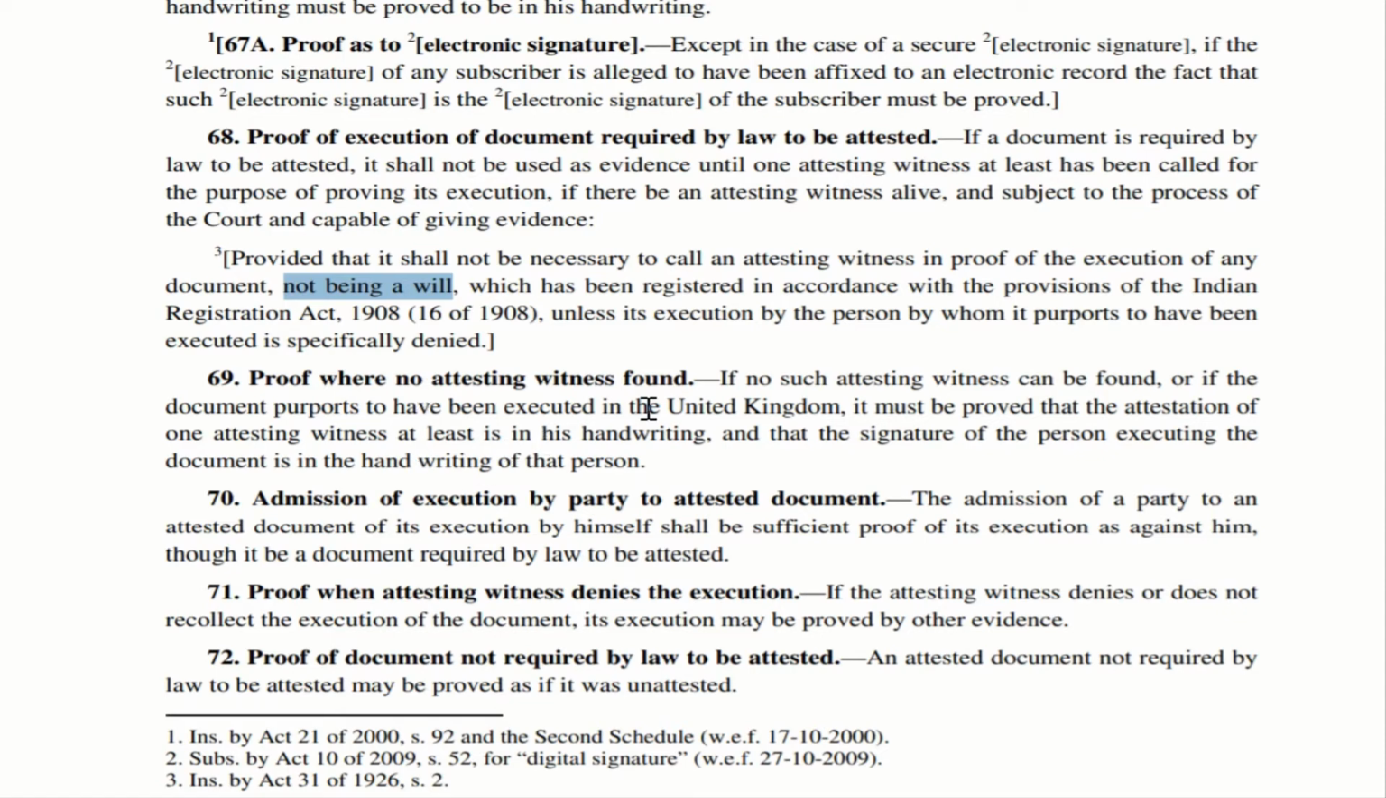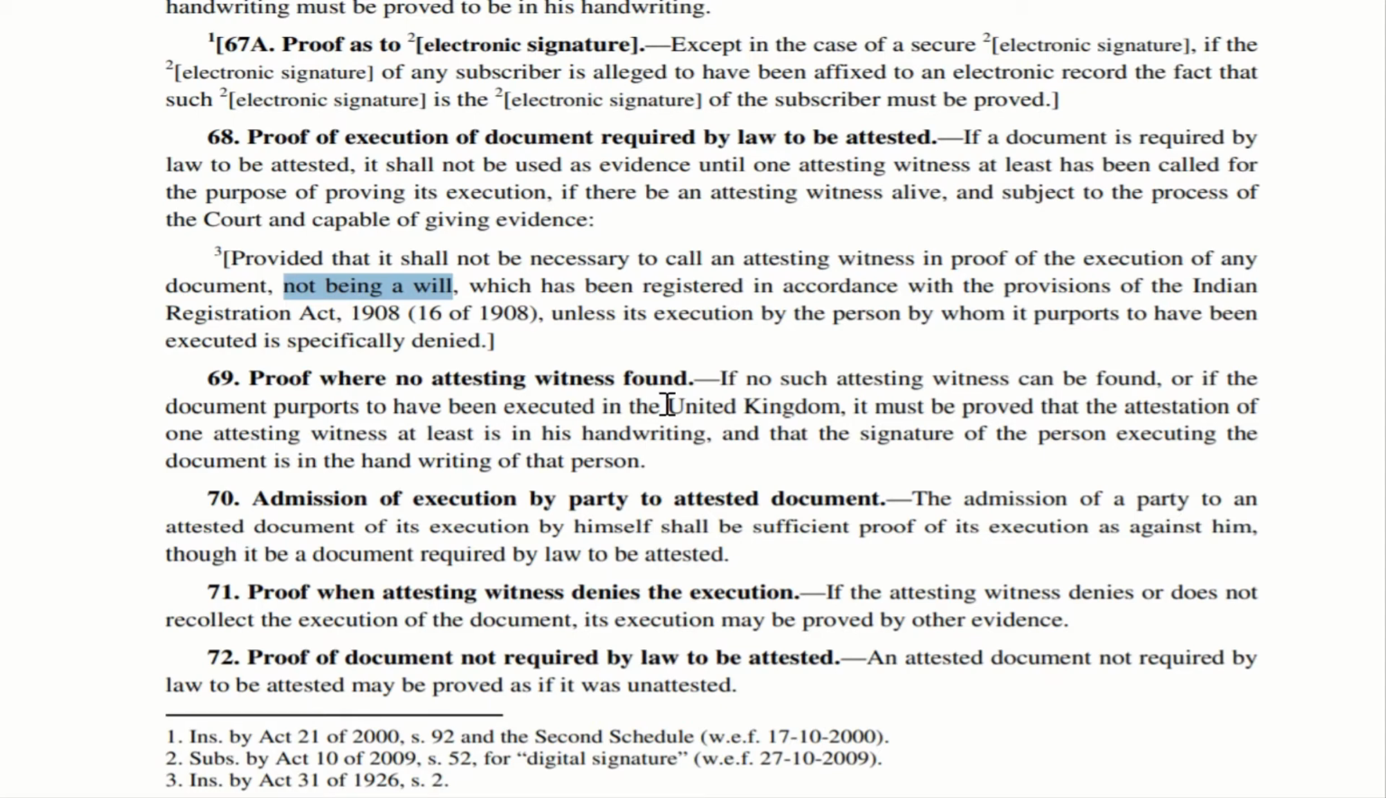Proof where no attesting witness is found. Imagine a situation where a person has been a witness to a particular document and he cannot be found. In that case, what can be done? In that situation, it is obvious that the attesting witness cannot come to the court. So, if the document is purported to have been executed in the United Kingdom, this is very important. They might ask questions with respect to the execution of a document in the United Kingdom. That could also be a question in the exam.